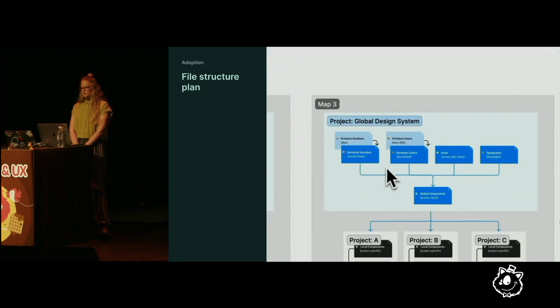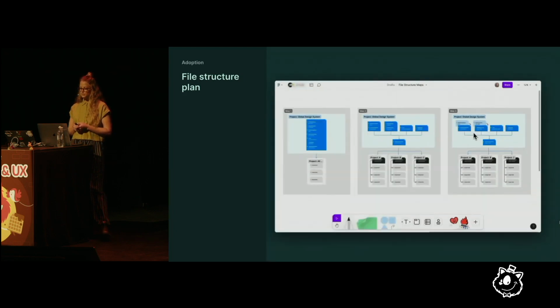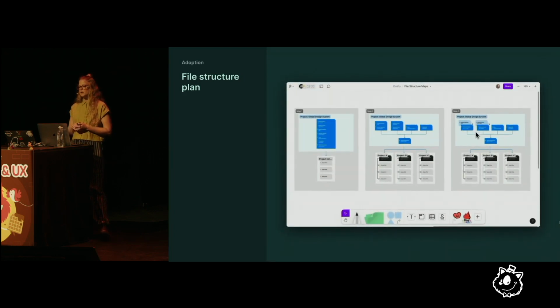Again, there's also the option to split the primitive and semantic collections into separate files, offering the highest level of control and flexibility in the future. This is especially helpful if your system plans to support multiple brands now or in the future. So having a plan will help your team get on the same page and make smarter decisions about how everything's structured.